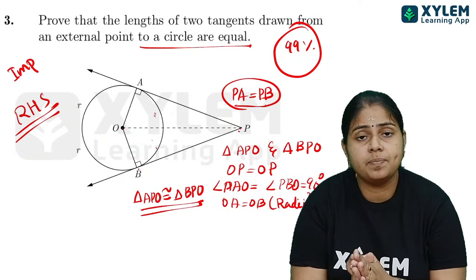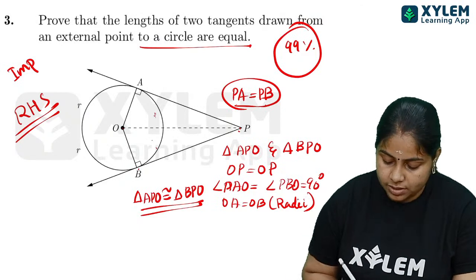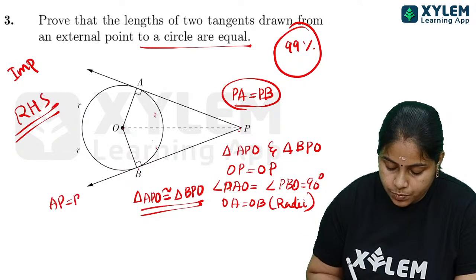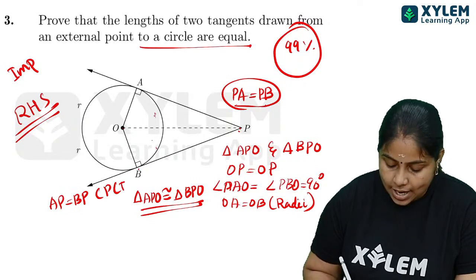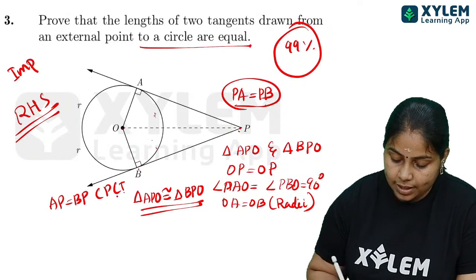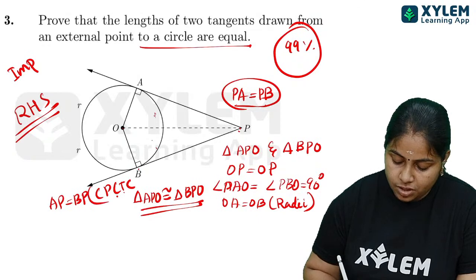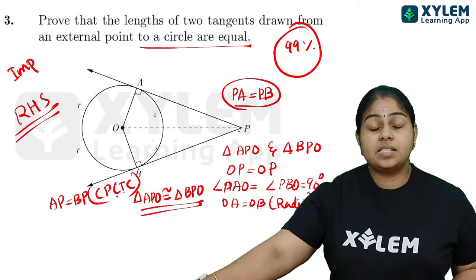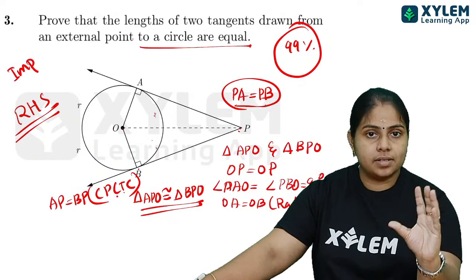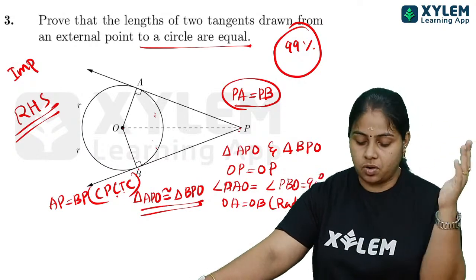Corresponding parts of congruent triangles are congruent. So we can write AP is equal to BP directly because of CPCT. Corresponding parts of congruent triangles. We will write CPCTC, or CPCT, either is fine. What we can write: corresponding parts of congruent triangles are congruent. So we have got AP.